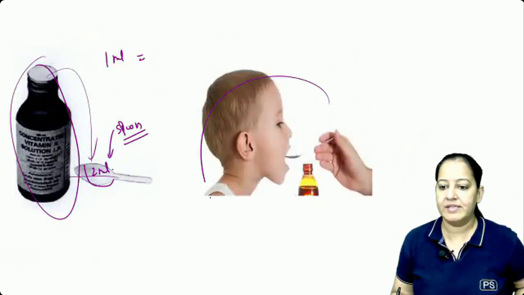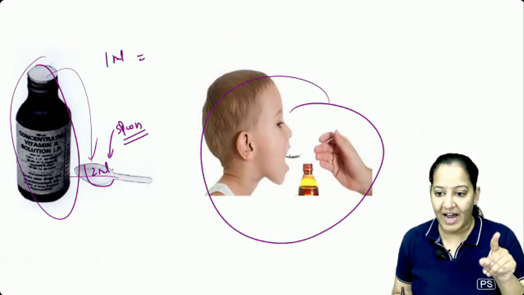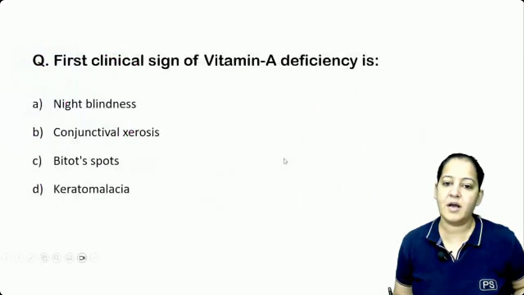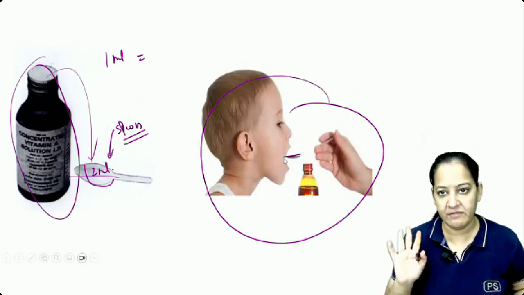You can see, we are giving it to the child. So at 9 months, we will give half spoon and later on, we give the complete spoon. That's it. So this is the complete 17 lakhs. We are done with vitamin A prophylaxis.